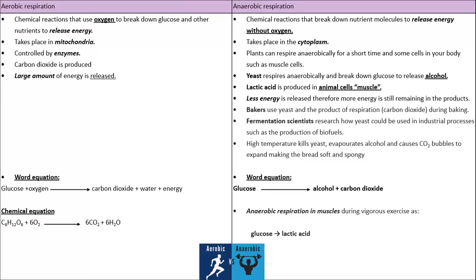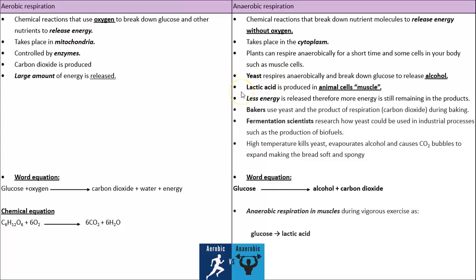Where does it happen? Sometimes in some plant cells for a short time, sometimes in some muscle cells in order to produce a lot of energy when oxygen is not sufficient, but mainly it happens in yeast. Yeast only respires anaerobically. So when it breaks down glucose, it produces alcohol. So glucose gets broken down into alcohol and carbon dioxide.